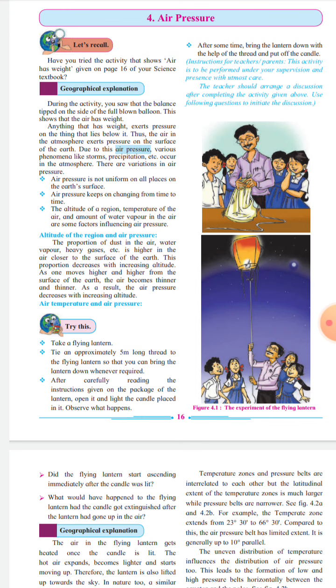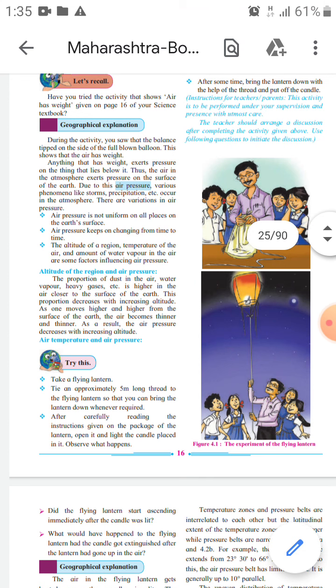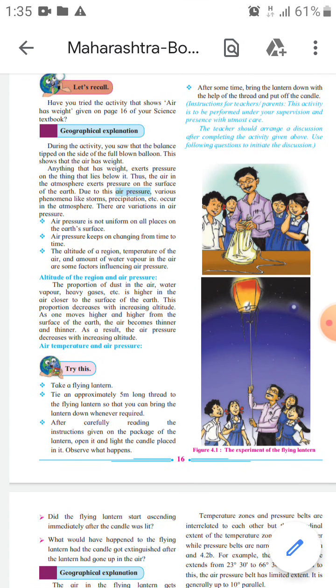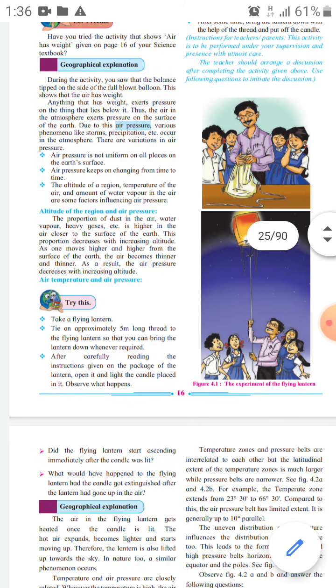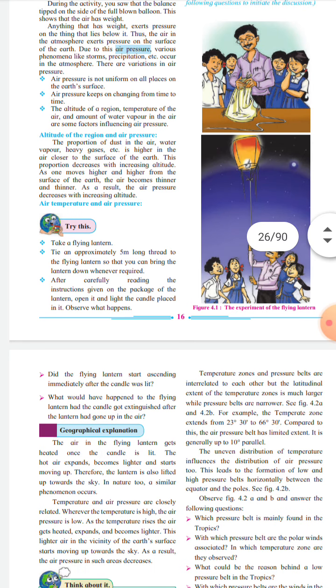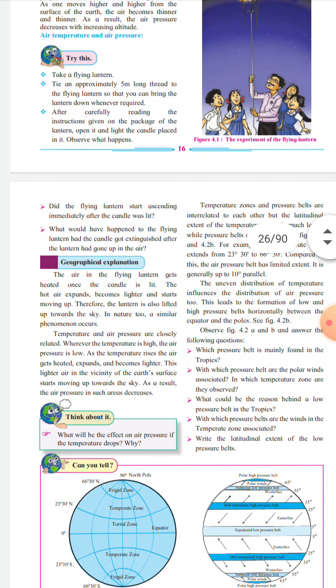Okay student, from this experiment you have to realize that air has weight, and when there is weight, it exerts pressure on the object. Okay, this you realize from this experiment. Okay student, so now we will learn what is the geographical explanation behind this.